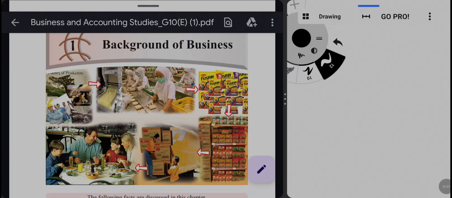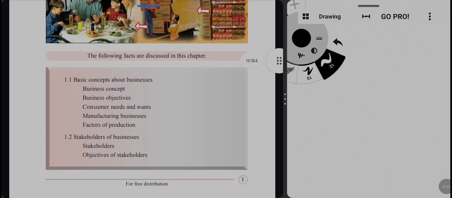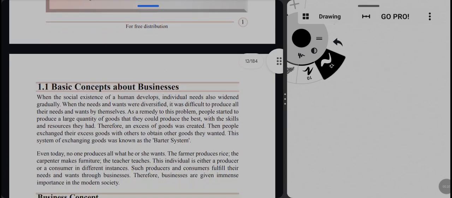Hi students, let's get started with the grade 10 first lesson, background of business. In this chapter we will discuss the basic concepts of business: business concept, business objectives, consumer needs and wants, manufacturing businesses, factors of production and stakeholders of businesses. There are so many things to discuss, so without further delay we will move on to the chapter.